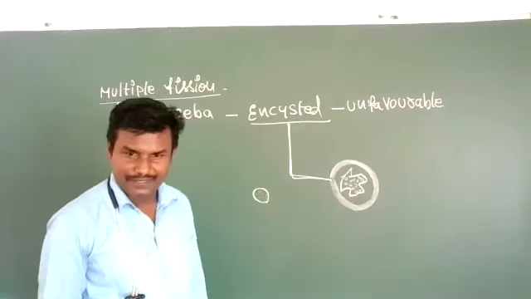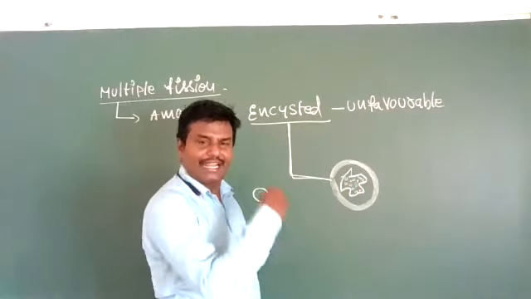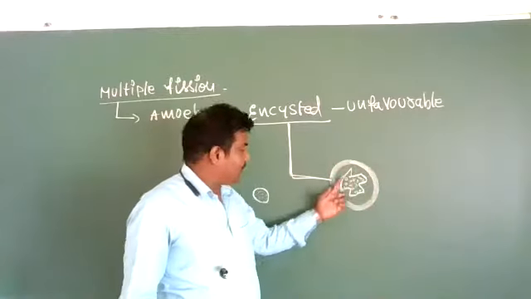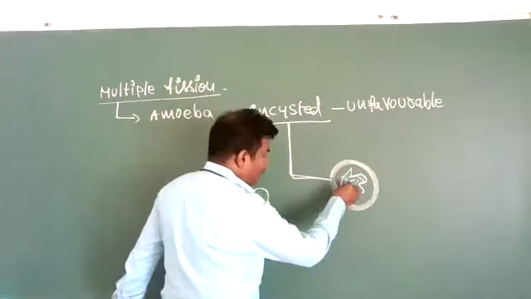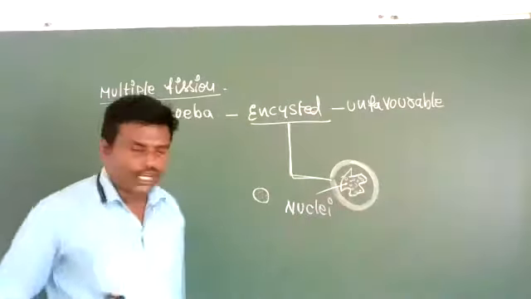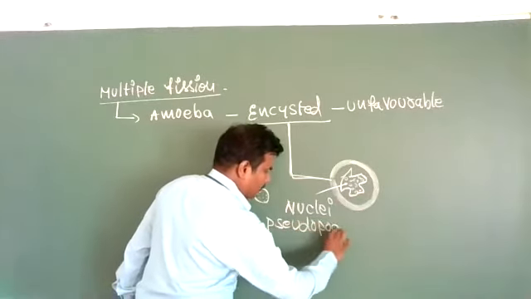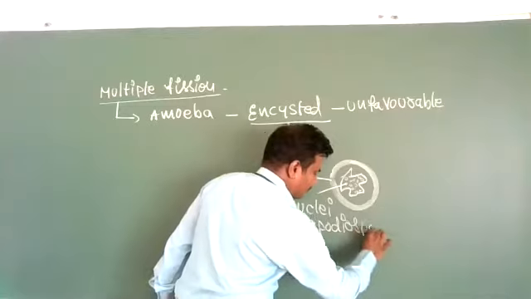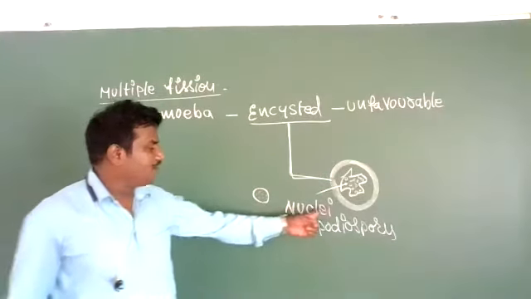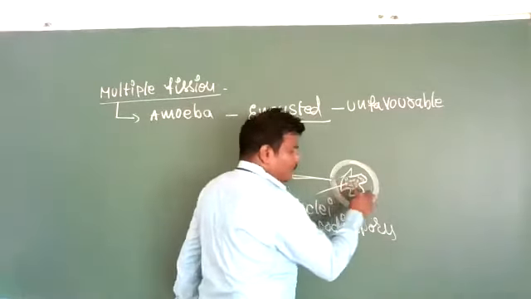cytoplasm. Okay, so a single nucleus divides by multiple fission and produces a number of nuclei. These are called daughter nuclei. These are also called pseudopodiospores. A number of pseudopodiospores are formed.